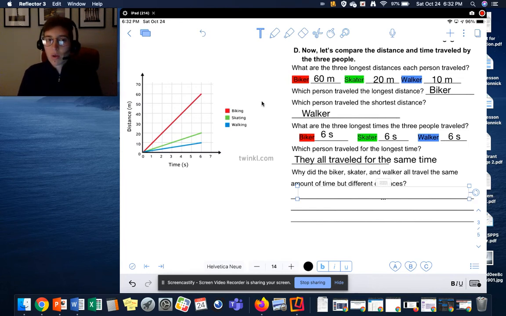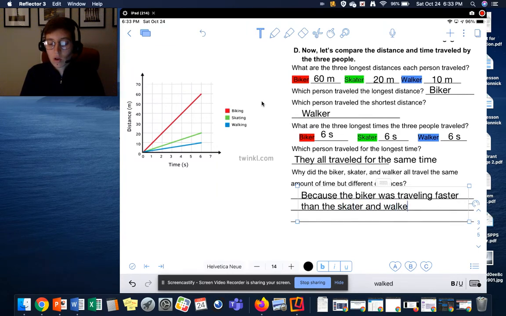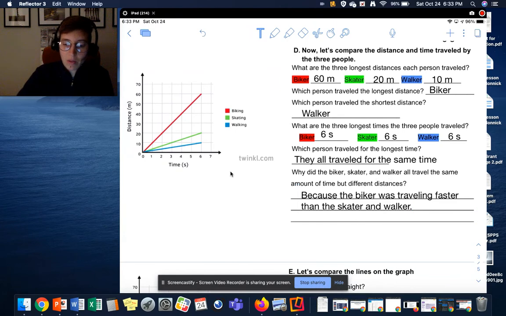So the biker is traveling faster. So why did they all travel the same amount of time but different distances? Because the biker was traveling faster than the skater and walker. You may have written something a little different, but that's okay.